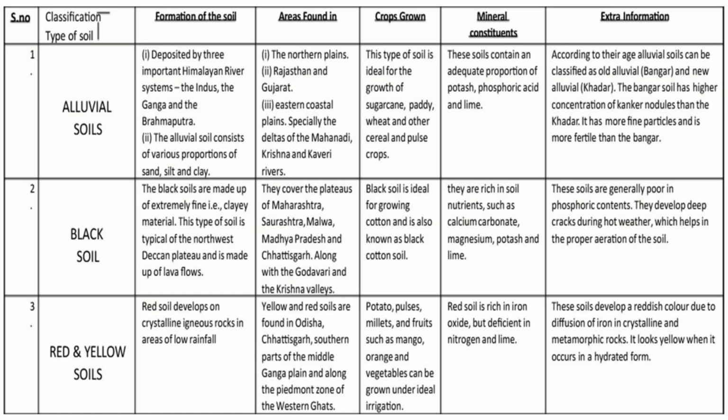It is very rich in nutrients, and that is why this region is called the food bowl of India. The crops that grow in this type of soil are rice, wheat and sugarcane. The next one is black soil.